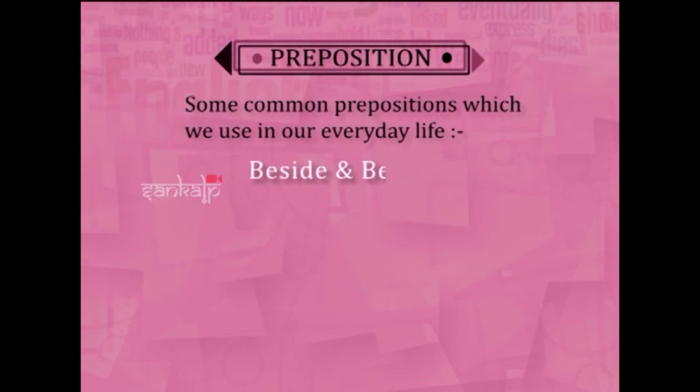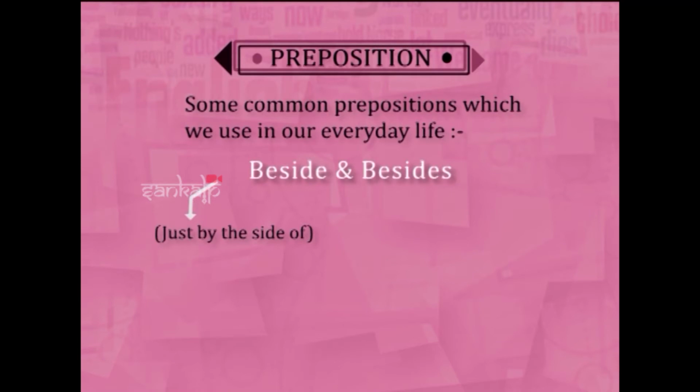Similarly, next comes beside, besides. This is very commonly used, and students and all commit mistakes if they do not know exactly the addition of s, meaning is totally different. Pura meaning change ho jaye. Beside mane kaun? Beside, just by the side of.